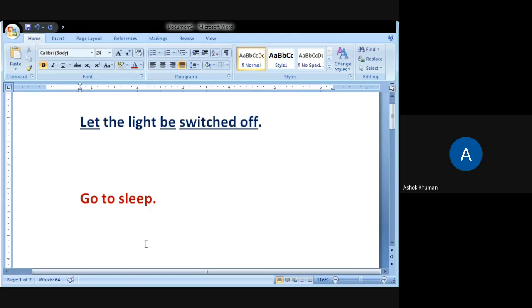Okay, very good. Yes. So go is the main verb in this sentence. So it is intransitive, which does not have an object. To sleep is the manner, it is the adverb. So here we don't have an object. Therefore we have to use "ordered to." Very good, Rutu. You are ordered to.